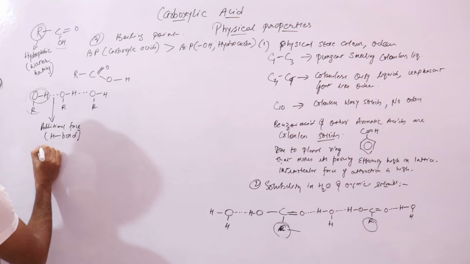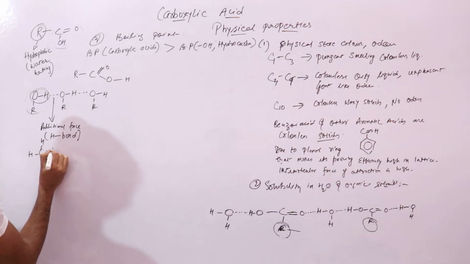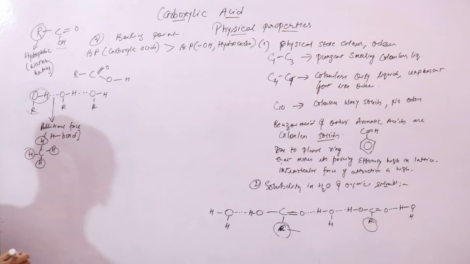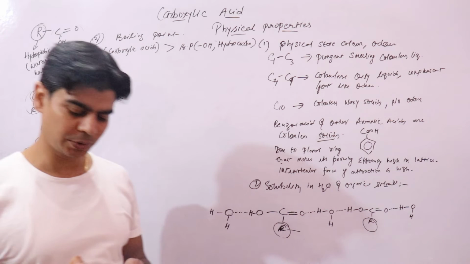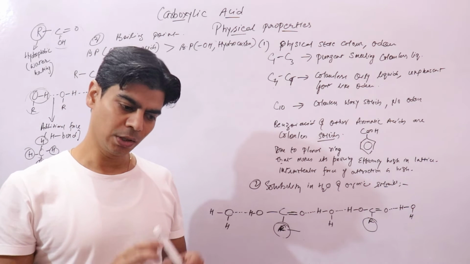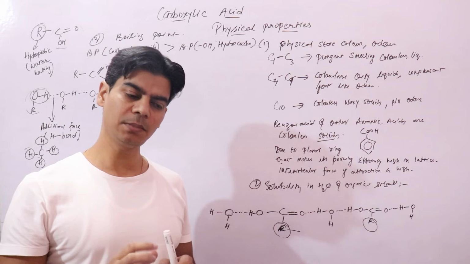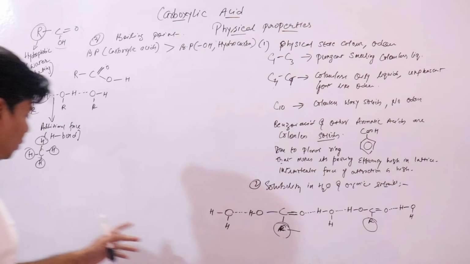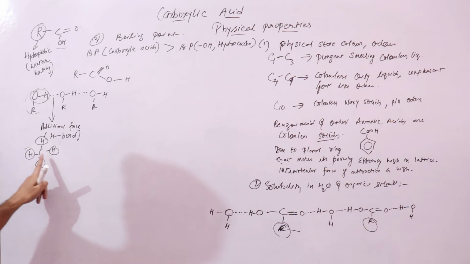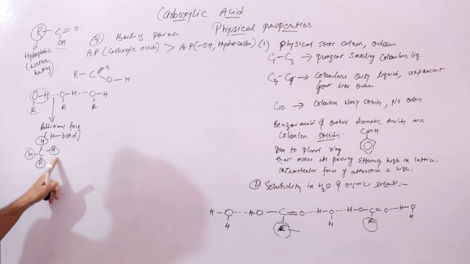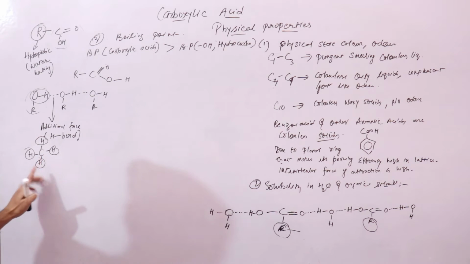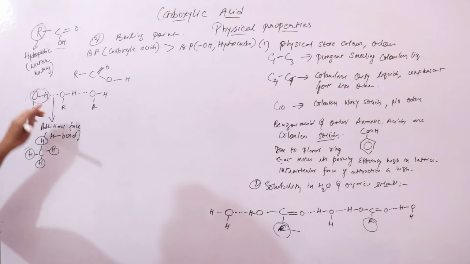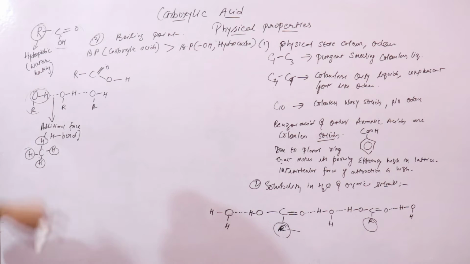But in alkanes like methane, we have only hydrogen atoms. There is no electronegative oxygen atom, because for hydrogen bonding to exist, we need one highly electronegative atom like oxygen or nitrogen, and another hydrogen atom. Here we have only hydrogen and carbon atoms. We have no electronegative atom. So there is no hydrogen bonding in hydrocarbons. Hydrogen bonding exists only in alcohols.